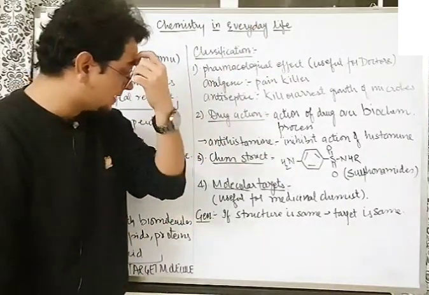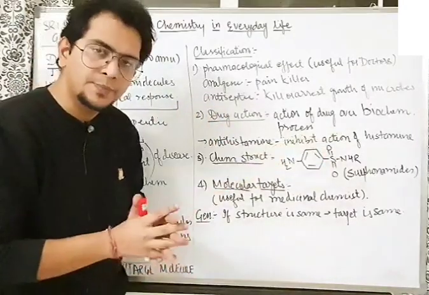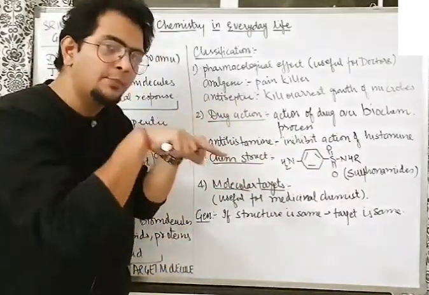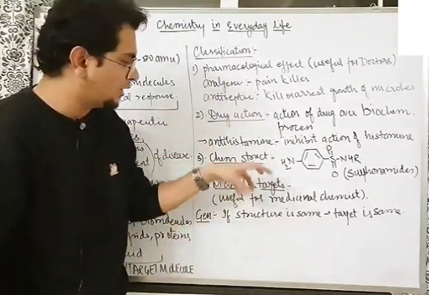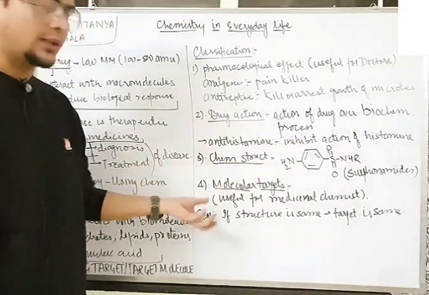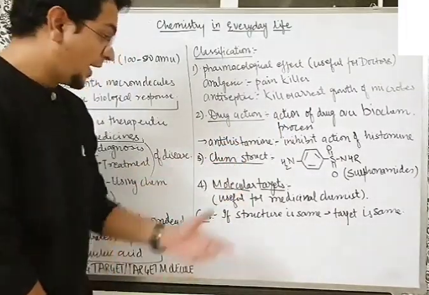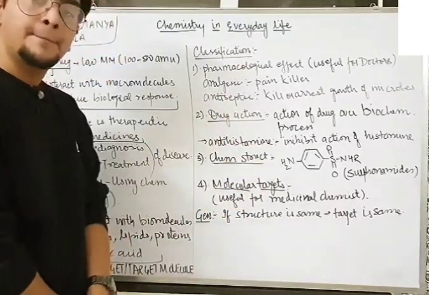But right now this much is enough for you to understand that if the structure is same, that means near about the functional groups are same. So it will react with near about the same molecule. That means the molecular target will also be same. So these two classifications are very interrelated. If the chemical structure is same, the molecular target also becomes near about same. And this is very, very helpful for the medicinal chemist.